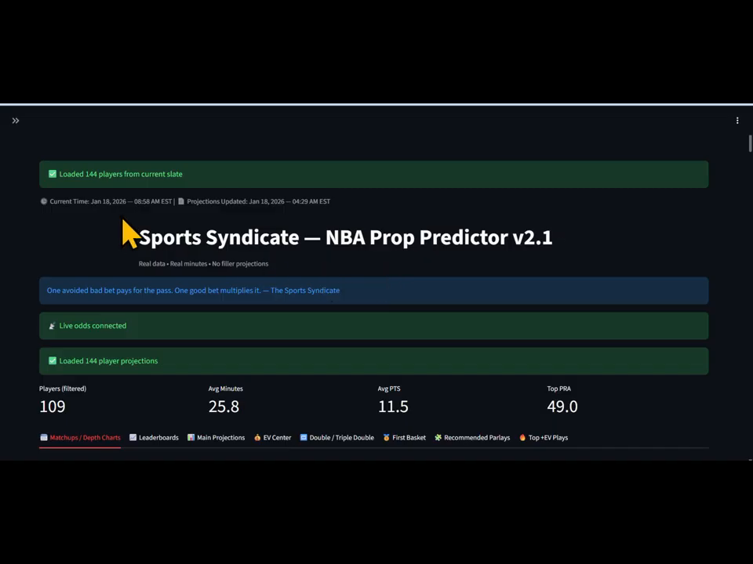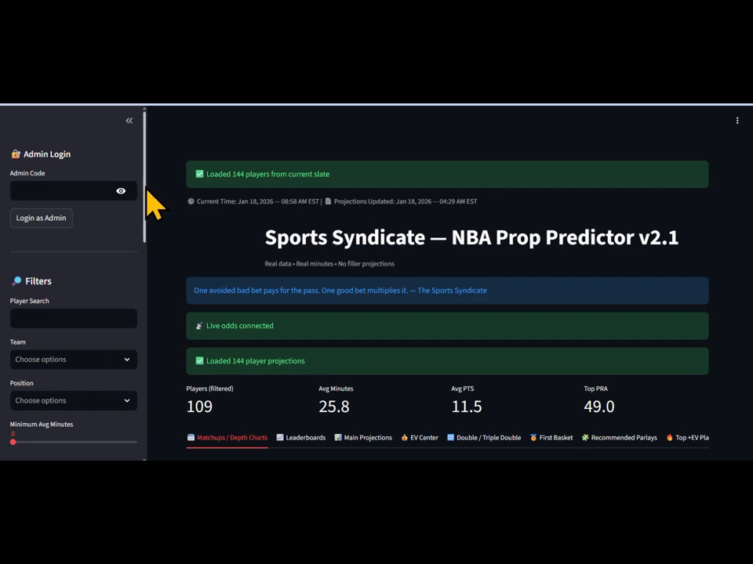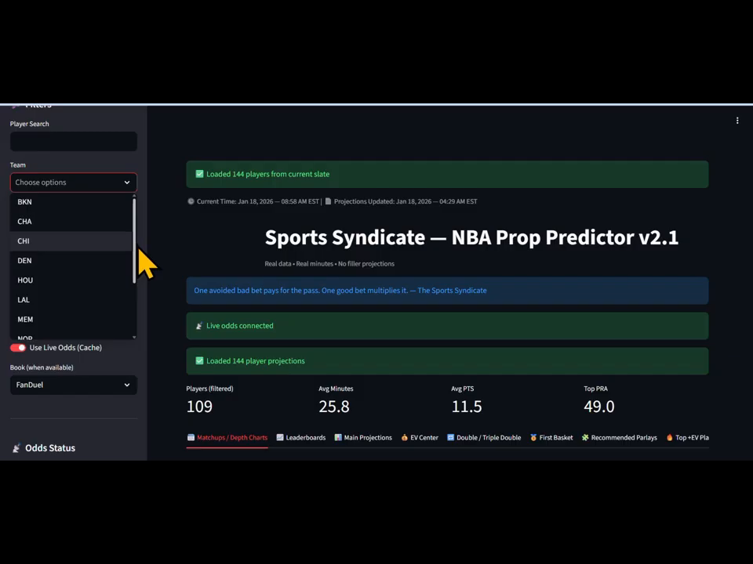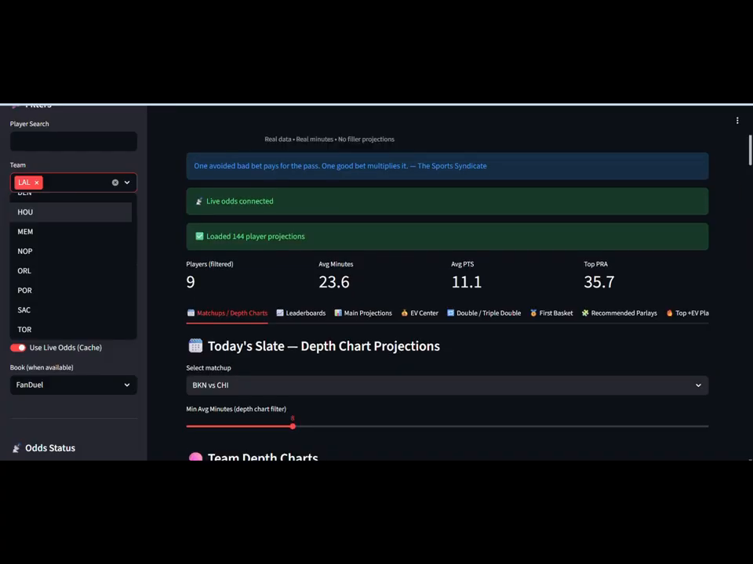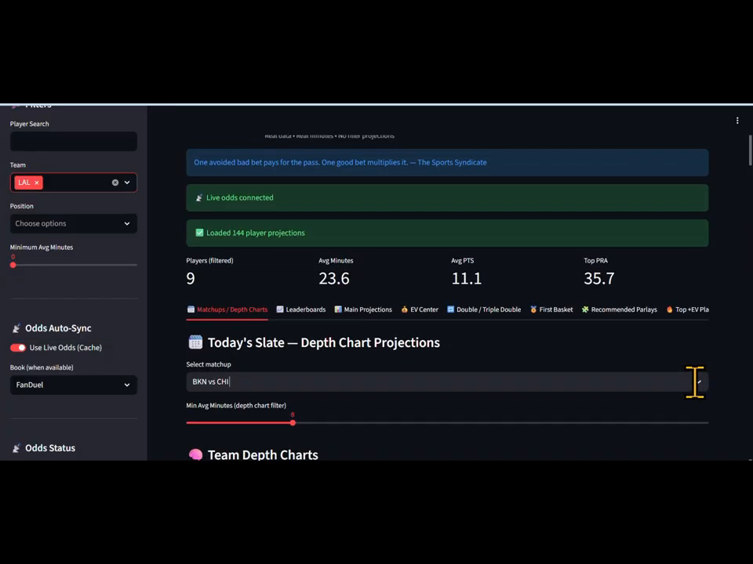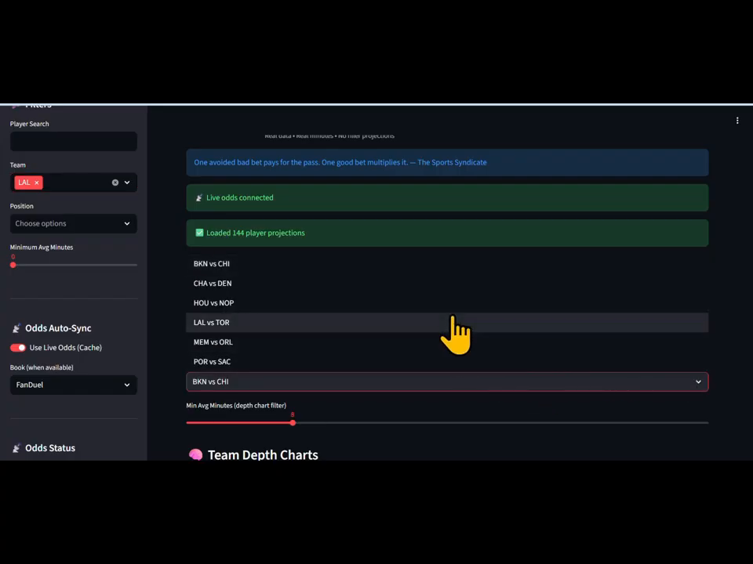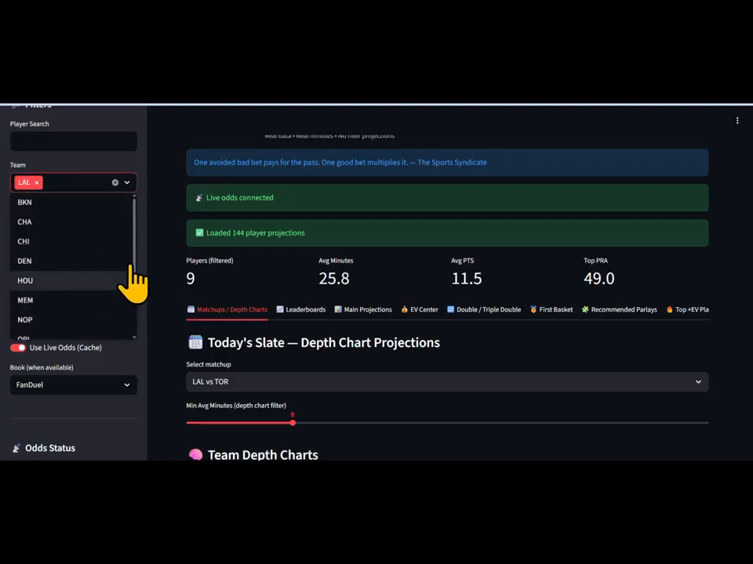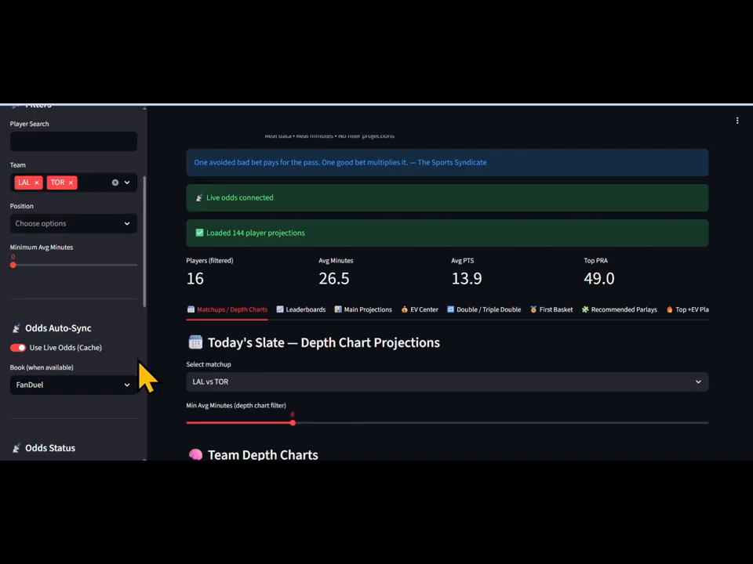So we're going to go back, we're going to unlock it, and we're going to go through one game today, like I always say. Over here, we're just going to drop down and see. We have the Lakers. Who do the Lakers play today? Let's just go to matchups. We got the Lakers and Toronto. We're going to add Lakers and Toronto. Boom.